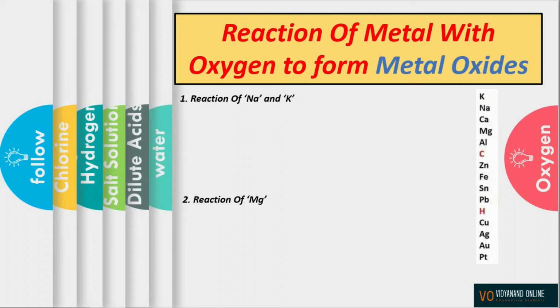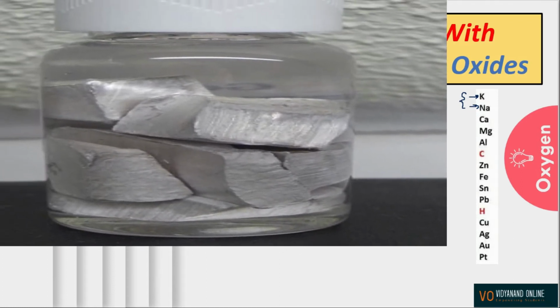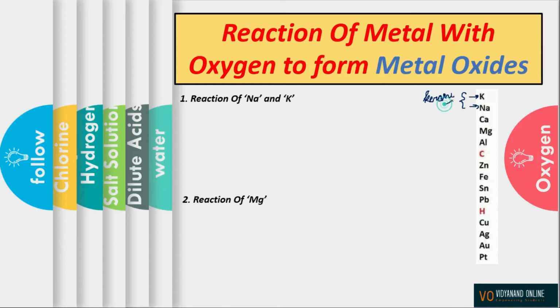When metal reacts with oxygen, it will form metallic oxides. Here is the reactivity series in which potassium is very reactive whereas platinum is least reactive. Potassium and sodium are very reactive, they react so vigorously with oxygen and catch fire even when kept at room temperature. That is the reason why we store them under kerosene oil so as to prevent this. So let us see the reaction of the same.